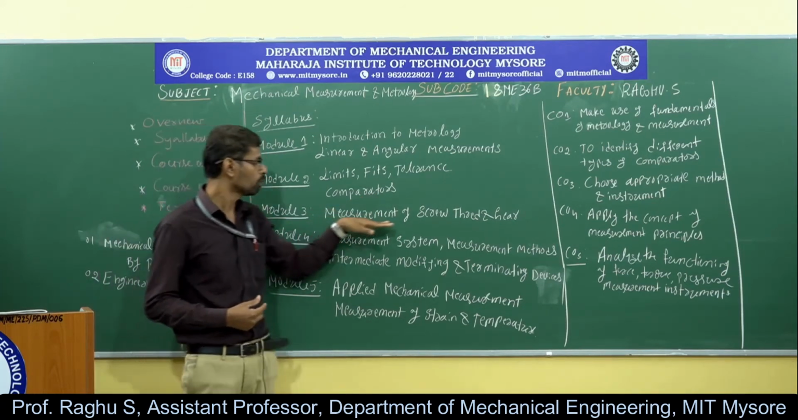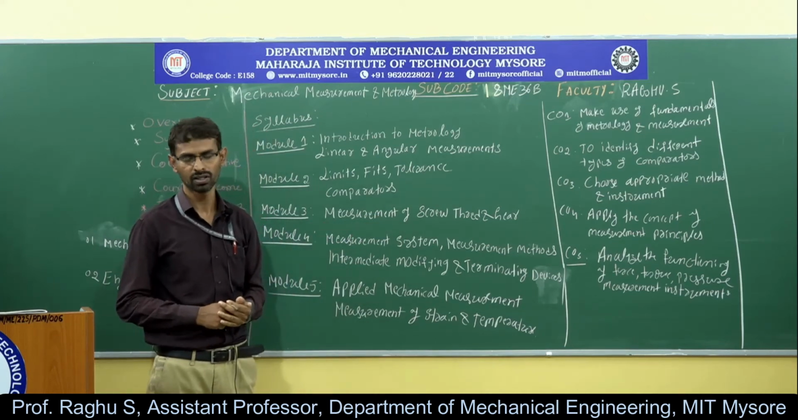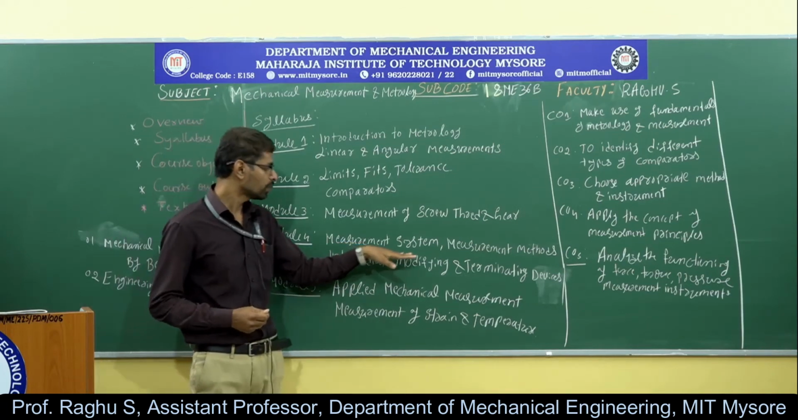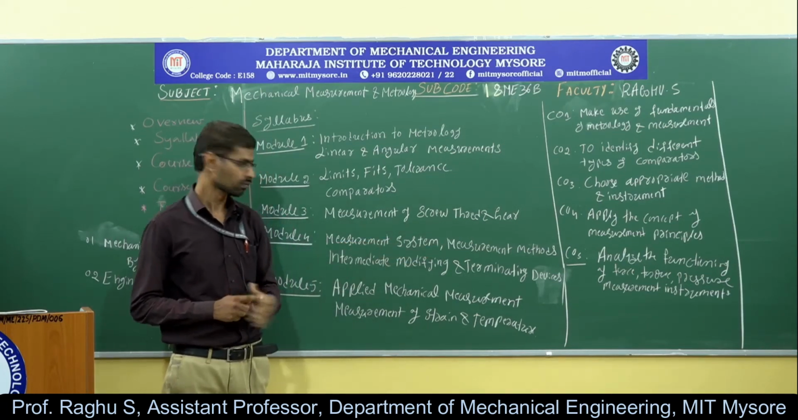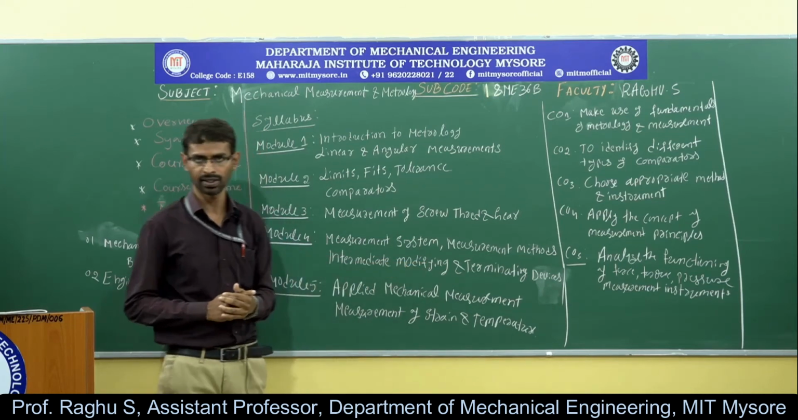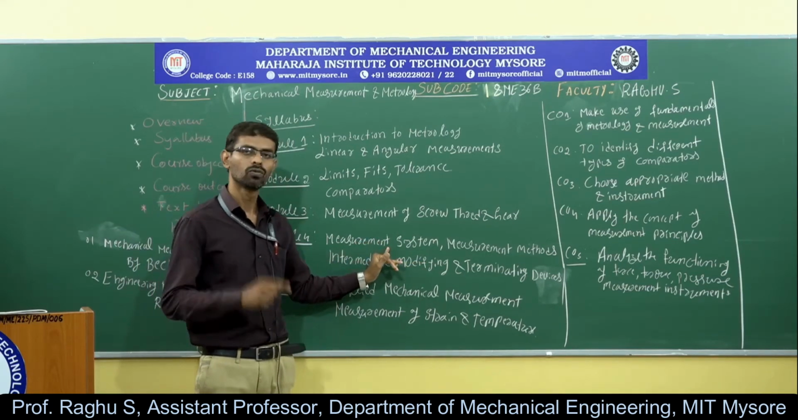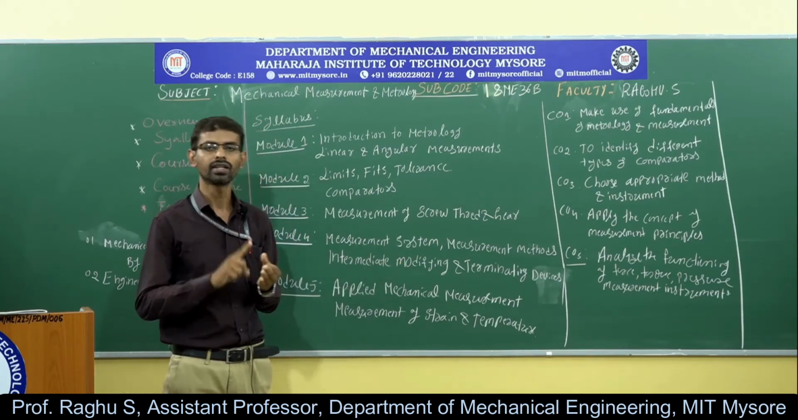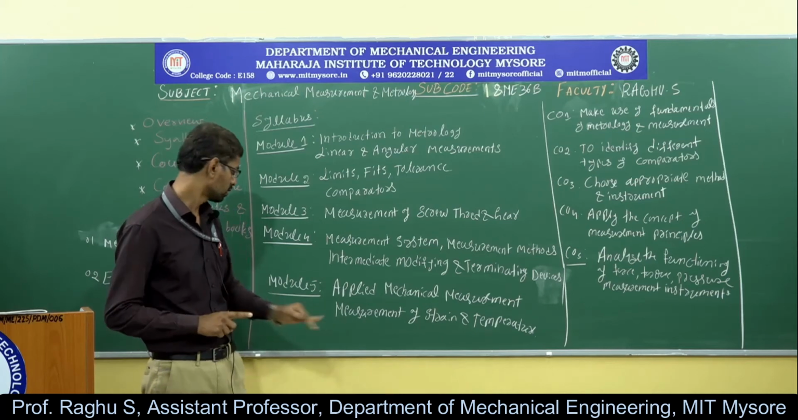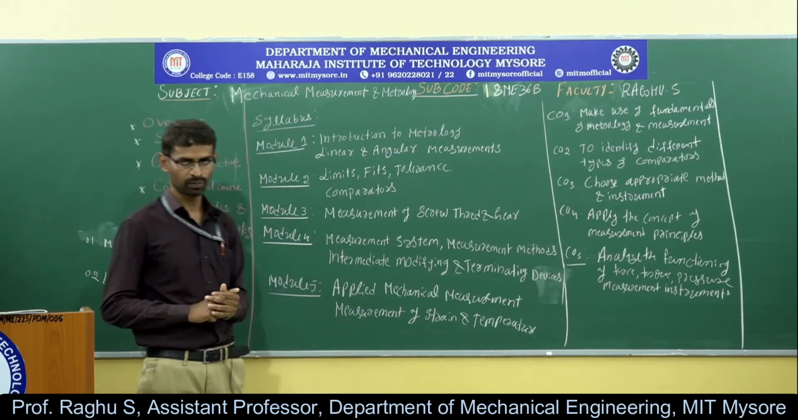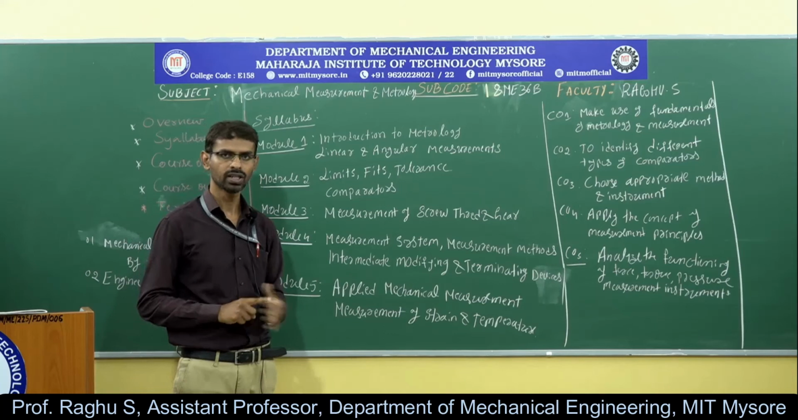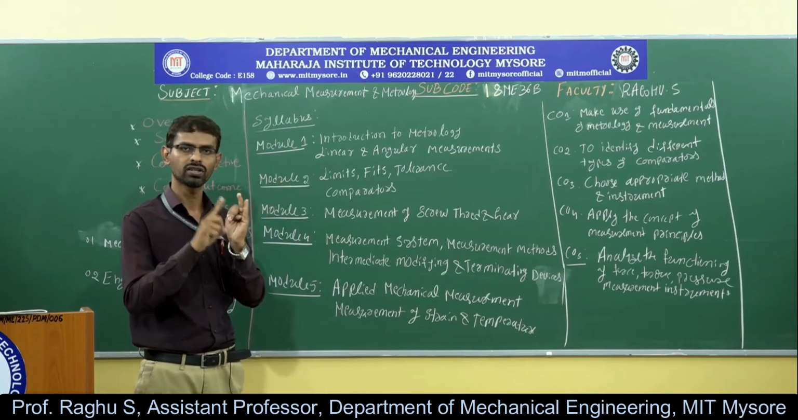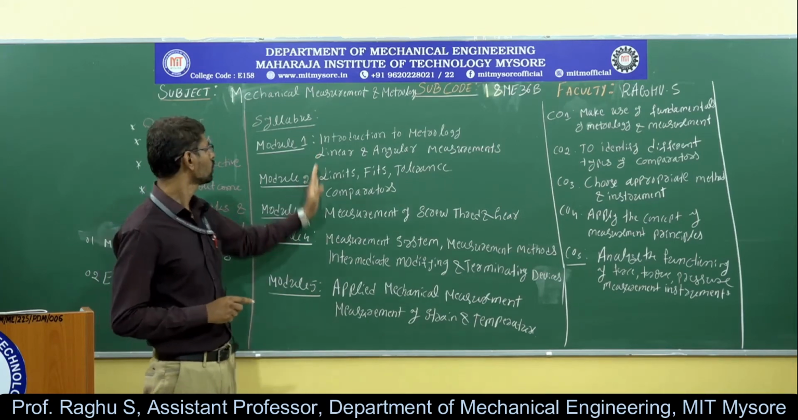In module 3, we have measurement of screw threads and gear parameters by using suitable measuring instruments. In module 4, we have measurement systems and measurement methods, and intermediate modifying elements and terminating elements. In this topic we will discuss the basic elements of measurement systems like transducer, intermediate modifying element and terminating devices. And at last we have the applied measurements and the measurement of strain and temperature. In this topic we will discuss the functioning of measurement of force, torque, pressure, strain and temperature. So this is about the syllabus.